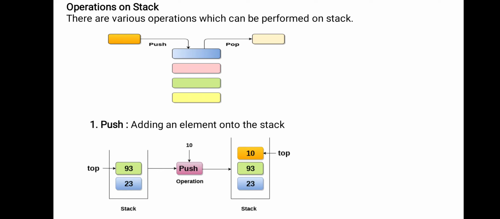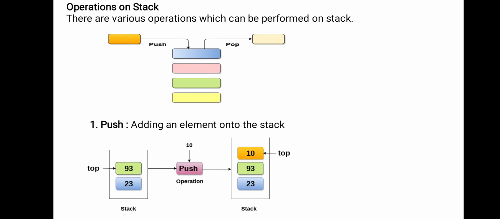Here you observe, 23 and 93. By default the stack contains 23 and 93 elements. You have to push one more element, which is 10. So on the top of 93 we have to place 10. The first element is 23, the next element is 93, and again we apply a function called push, I mean insert a new element into the stack.